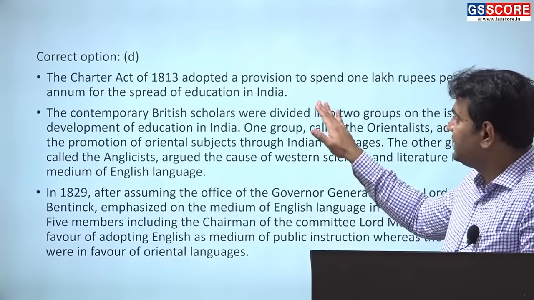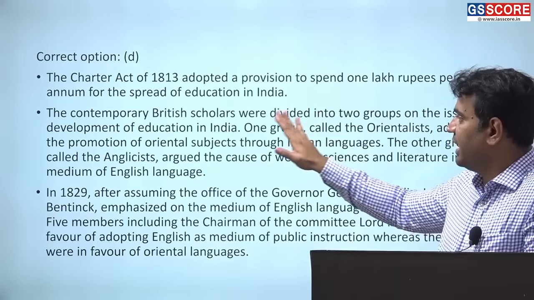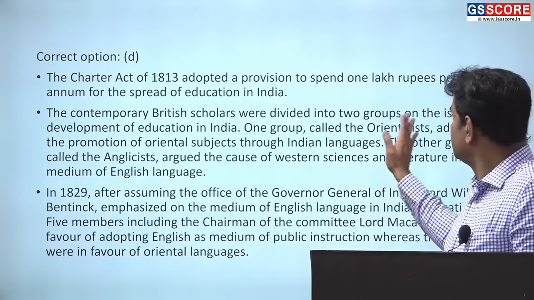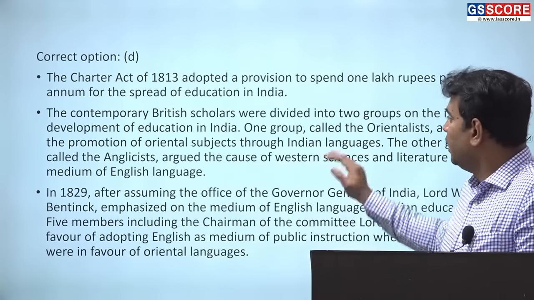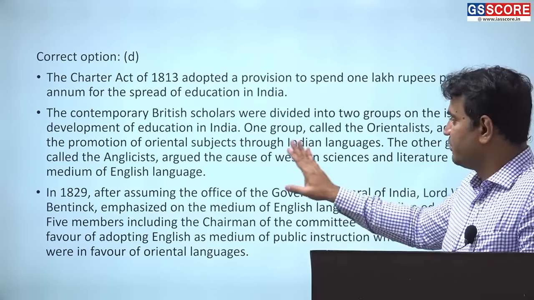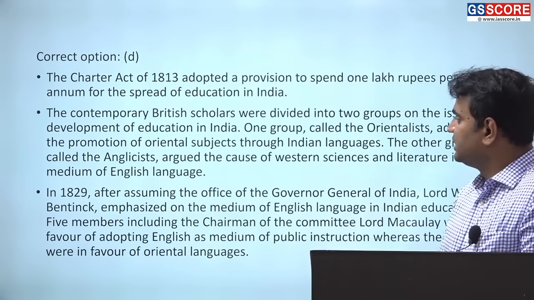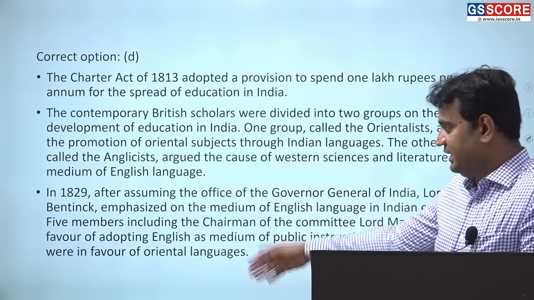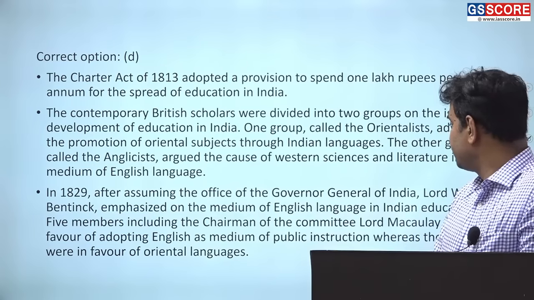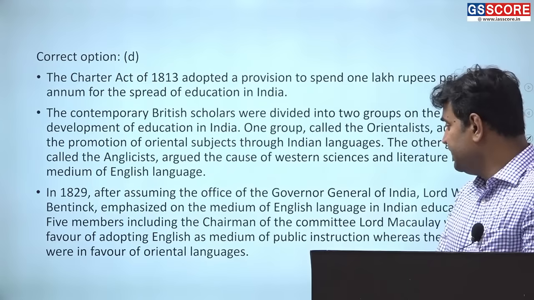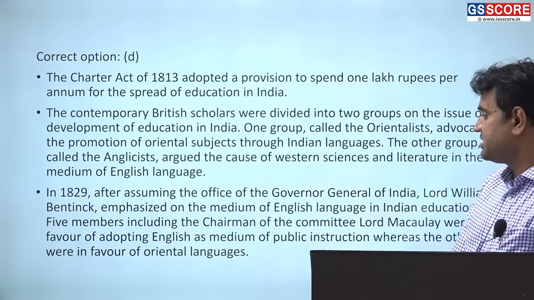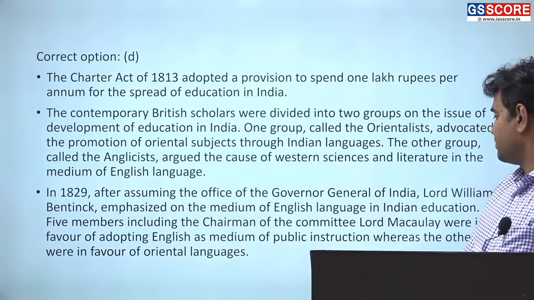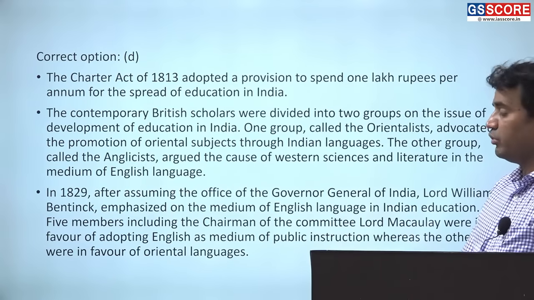The Charter Act of 1813 adopted a provision to spend 1 lakh rupees per annum for the spread of education in India. The contemporary British scholars were divided into 2 groups on the issue of development of education in India. One group called the Orientalists advocated promotion of Oriental subjects through Indian languages. The other group called Anglicists argued the cause of Western science and literature in the medium of English language. And in 1829, after assuming the office of the Governor of India, Lord William Bentinck emphasized the medium of English language in Indian education. 5 members, including the chairman of the committee, Lord Macaulay, were in favor of adopting English as medium of public instruction, whereas the other 5 were in favor of Oriental languages.